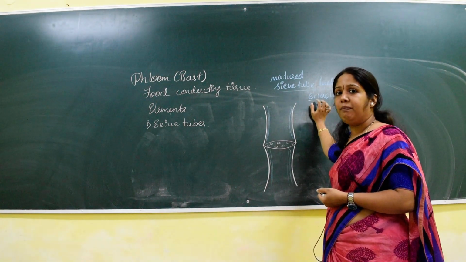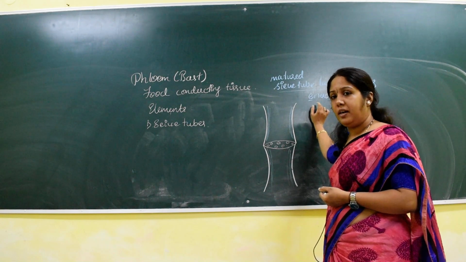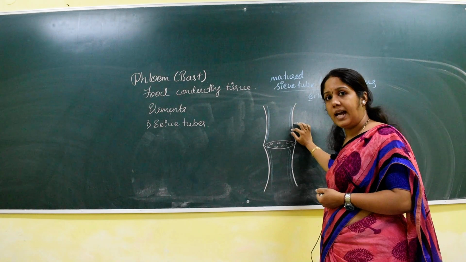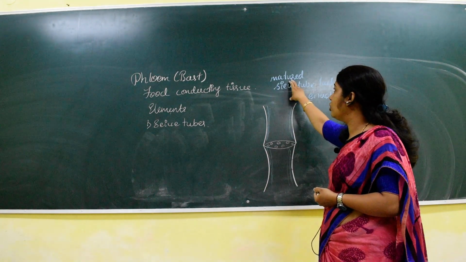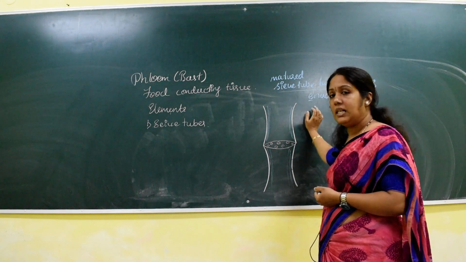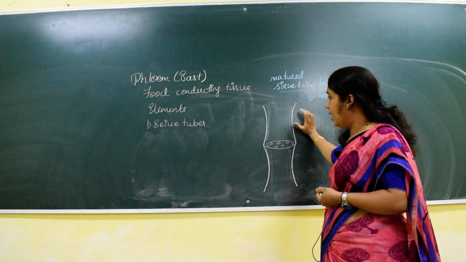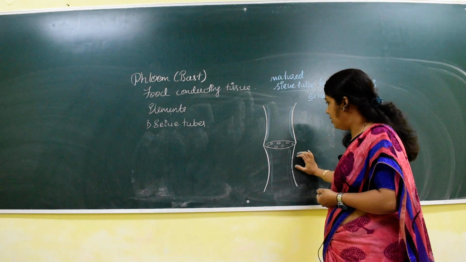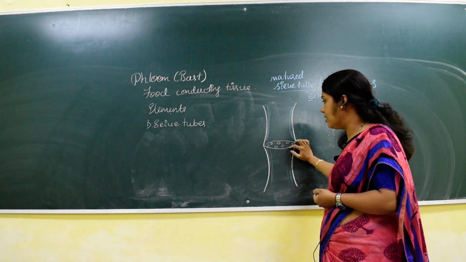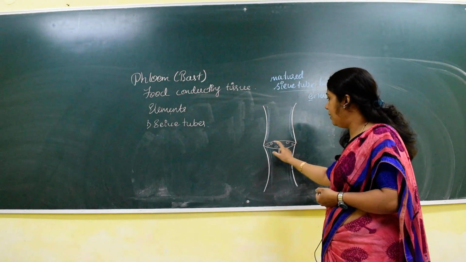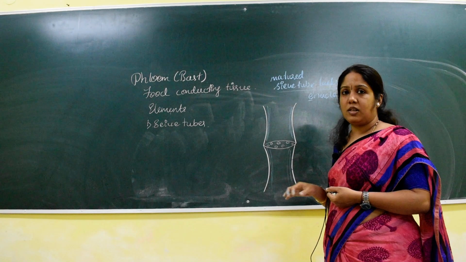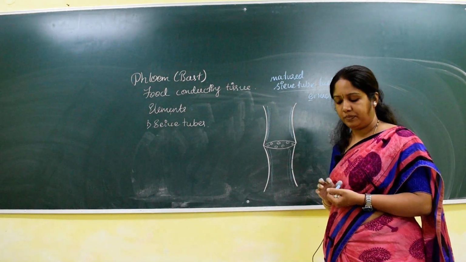Very important. Why is it called enucleated? It means it lacks the nucleus. The one which is lacking the nucleus is a matured sieve tube. It lacks the nucleus, hence it is called enucleated. And each sieve tube is interconnected by a plate-like structure called the sieve plate, and this sieve plate contains numerous tiny pores in it. Those pores are called sieve pores.